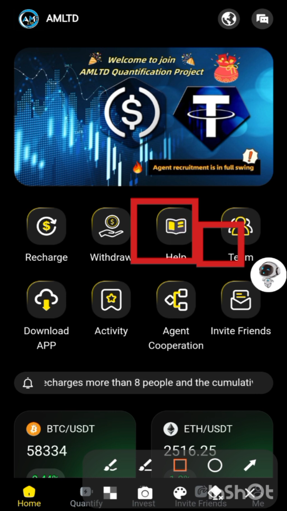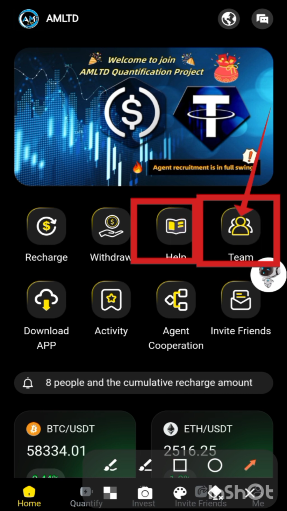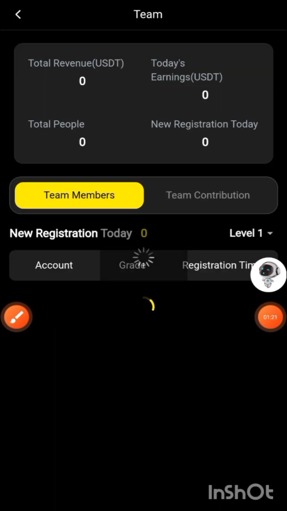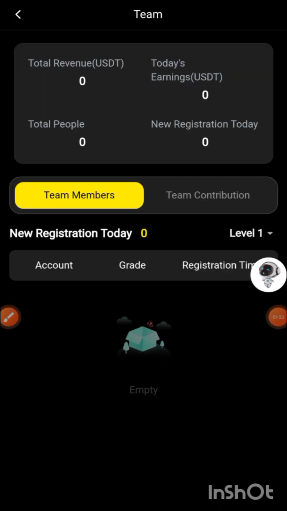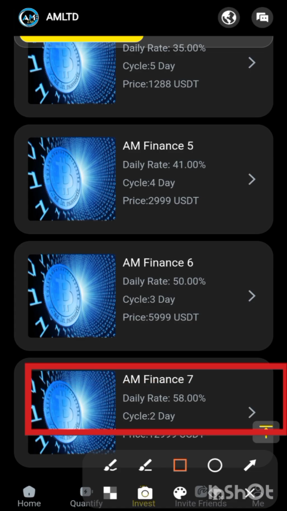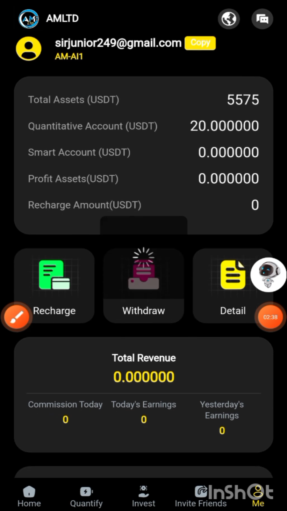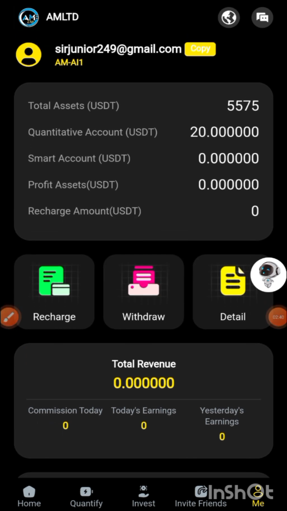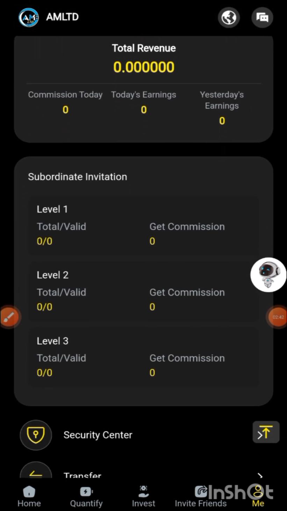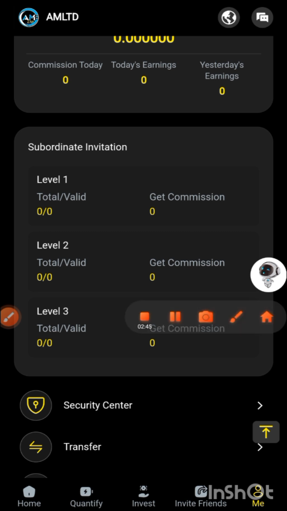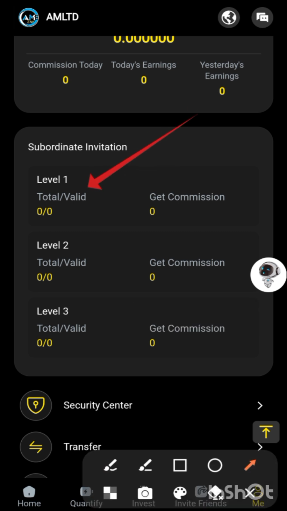Here you can see there is an option for helpline, and an option for team. You can see all the information about your team, and when you click on these links, there are multiple plans, so you can choose any one. I just choose the first plan and make a deposit. The deposit will appear in 1 or 2 minutes. So my deposit has been done.